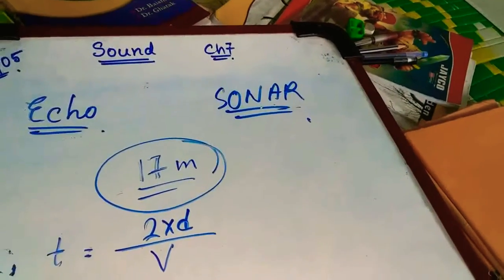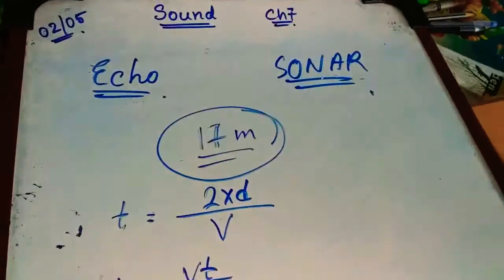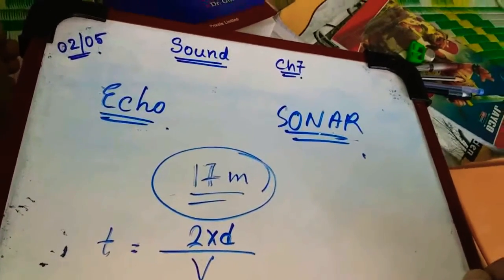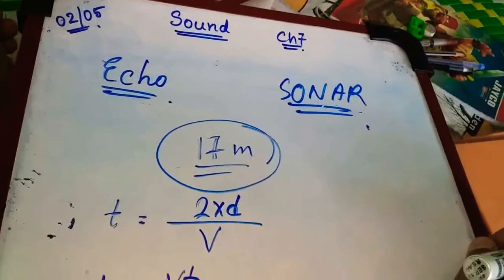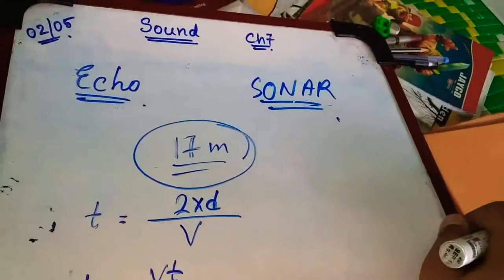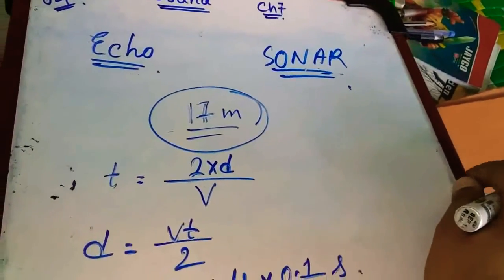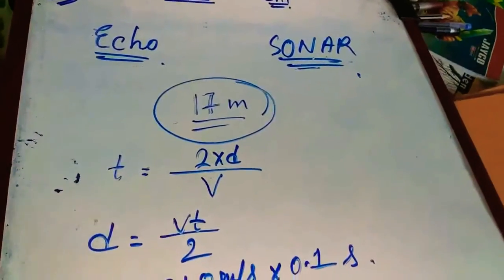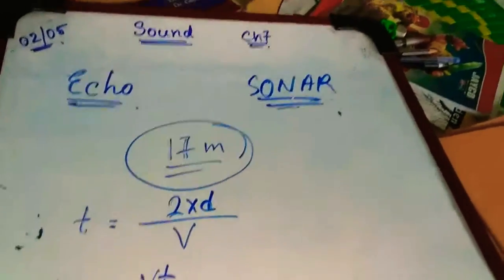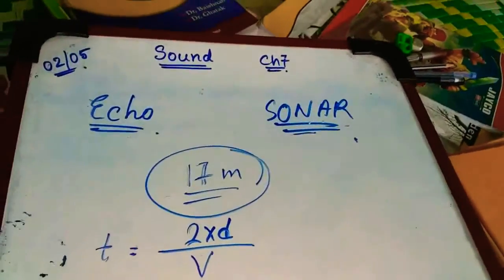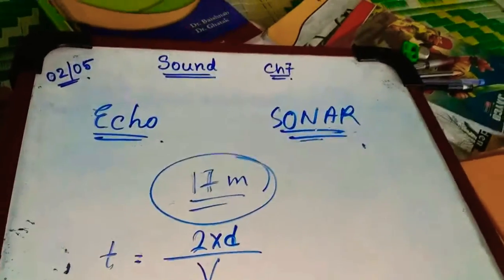In sonar, we use this thing to receive sounds over very long distances or very deep distances. For example, we use it for ultrasonography, ultrasonic sounds. In case of ultrasonic sounds, we use sonars to catch the sounds. In case of a submarine, or to find anything inside the depth of the sea, we use this kind of thing.